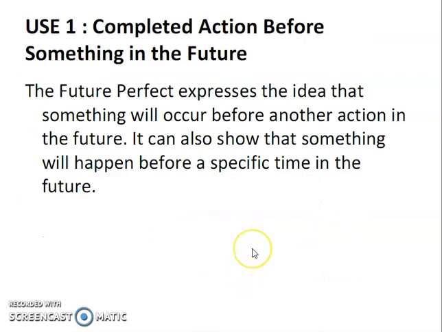In the next slide we are going to study about the use. The first use is that the action in the future perfect tense is completed before something in the future. The future perfect tense expresses the idea that something will occur before another action in the future. It will also show that something will happen before a specific time in the future.